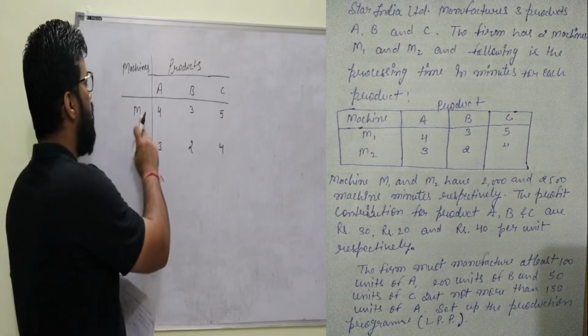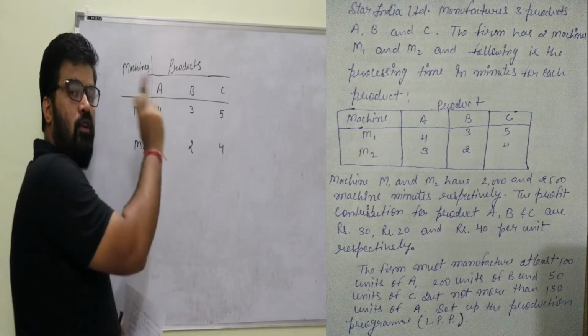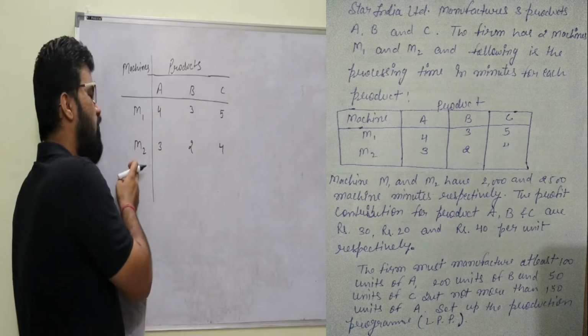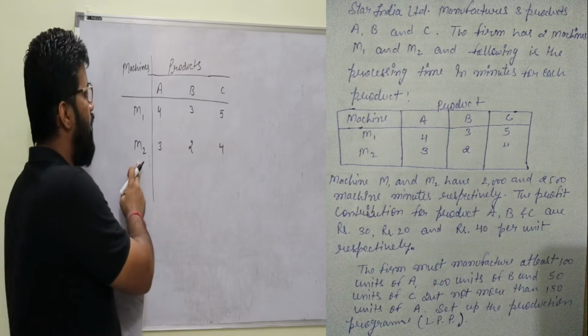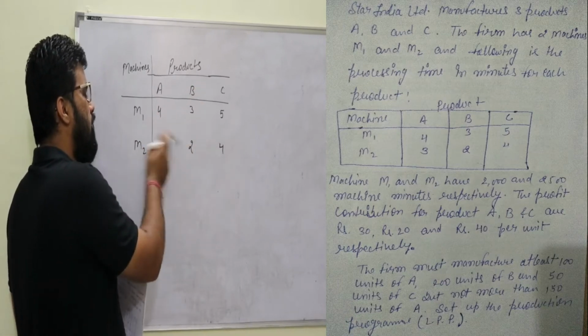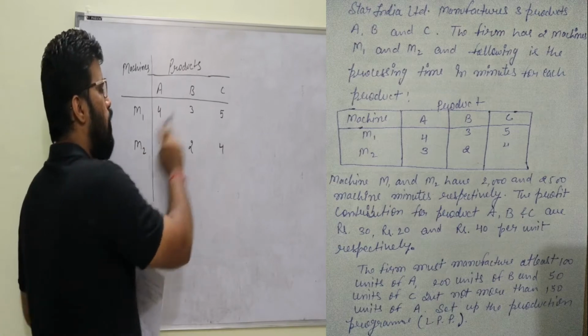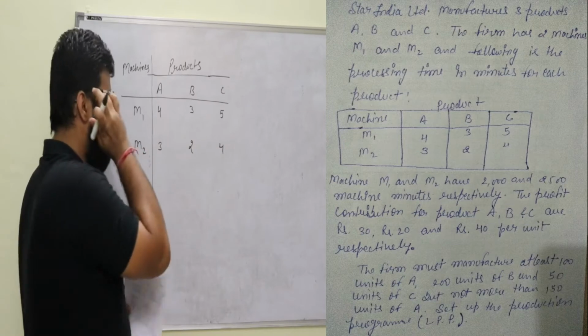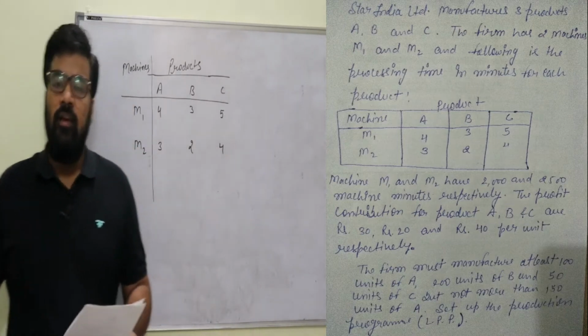So for producing 1 unit of product A, 4 minutes of processing on M1 and 3 minutes of processing on M2 is required, right? Similarly, for producing 1 unit of B, 3 minutes on M1 and 2 minutes on M2 is required. For producing 1 unit of C, 5 minutes on M1 and 4 minutes on M2 processing is required.